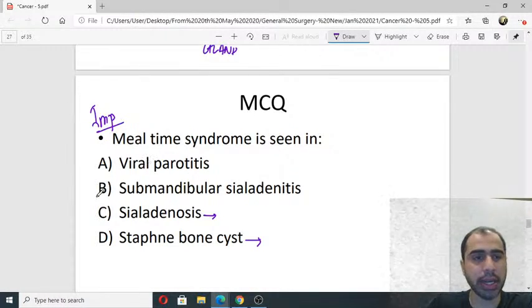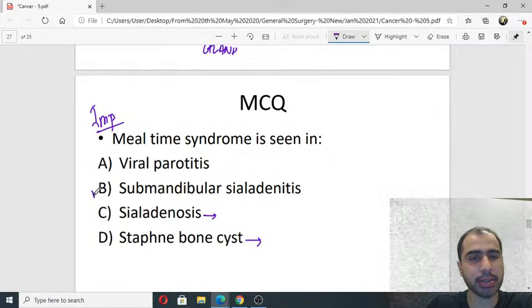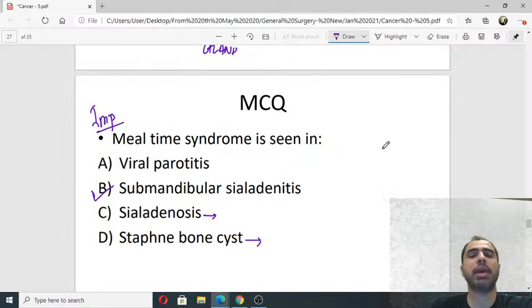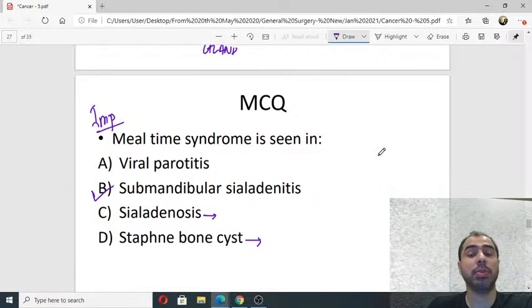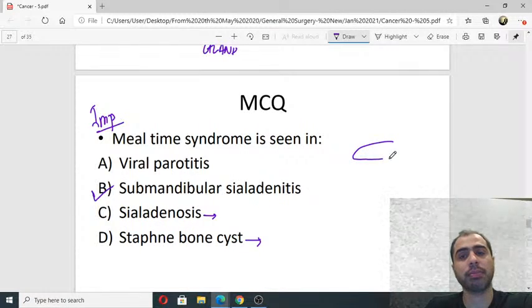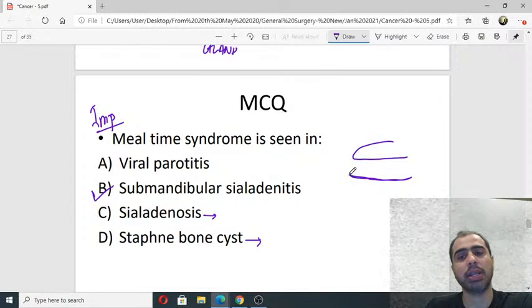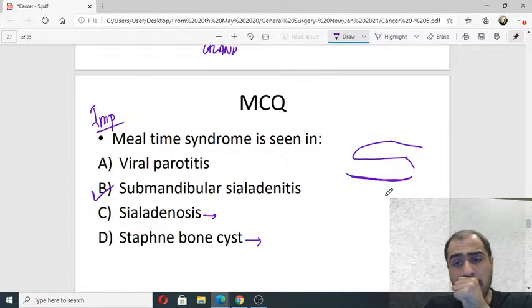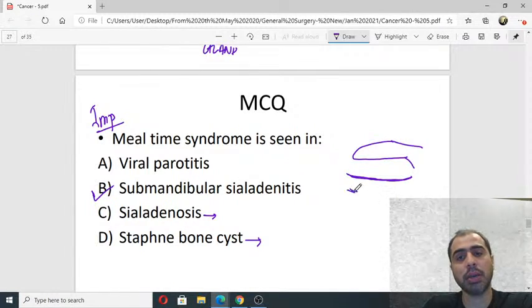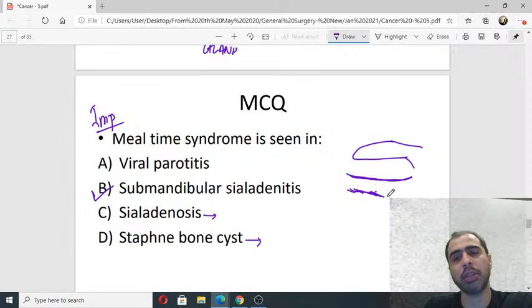Okay, you guys are right. This is submandibular sialadenitis. So your submandibular salivary gland, if this is the tongue, this is the floor of the mouth. Let's say this is the floor of the mouth. This is your tongue, goes like this. There is a muscle over here in the floor of the mouth.